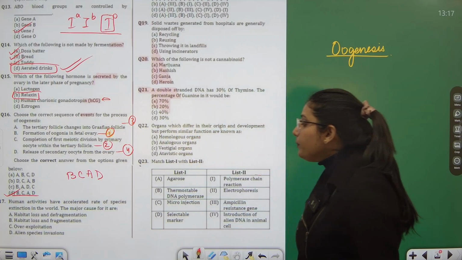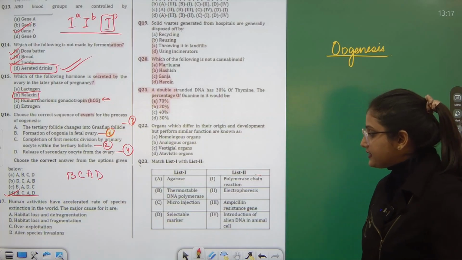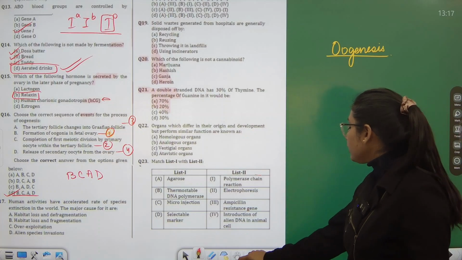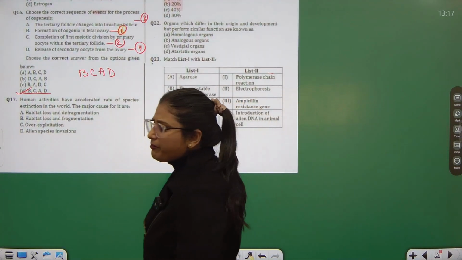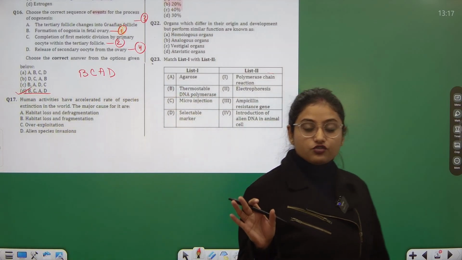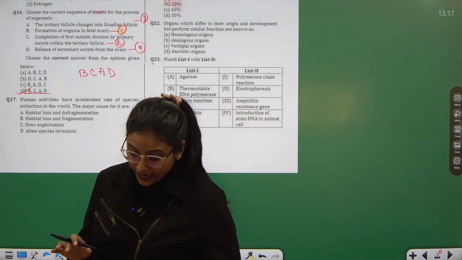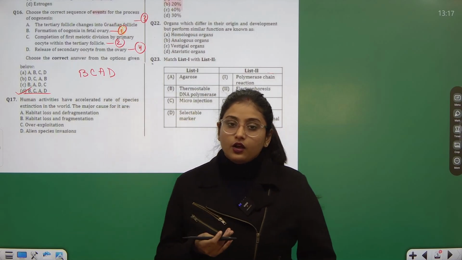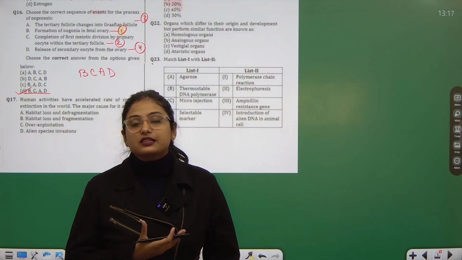Then, human activities have accelerated the rate of species extinction in the world. The major causes for which are, now we are doing very bad human activities like deforestation, over exploitation of resources, habitat destruction, because once we are deforesting, most of the wildlife exists in those forests.